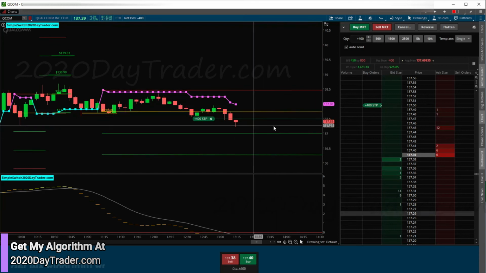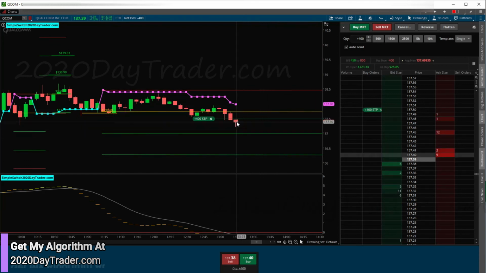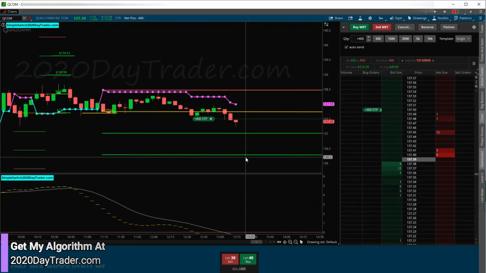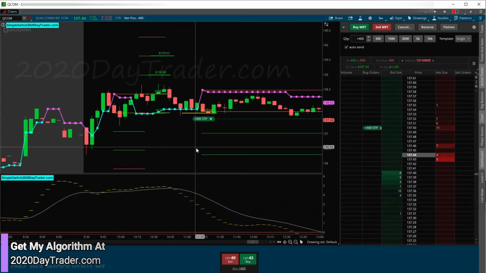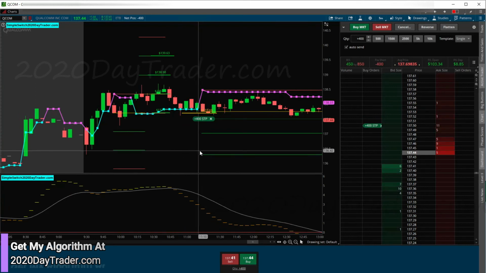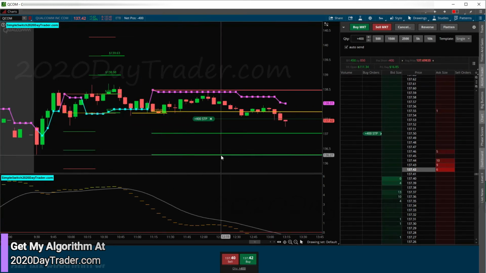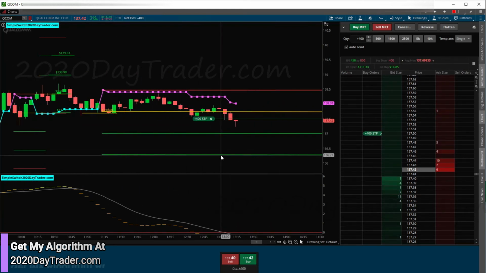And I'll be able to show you that exit strategy here shortly. If this doesn't come back and rally up, which it might because it already hit this target I expected, there are a few more targets left in here, like this one down here, right here actually. So that could be a nice run. We'll see what happens.